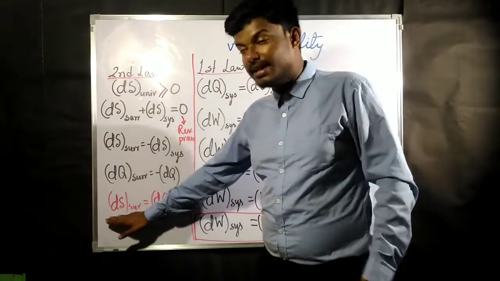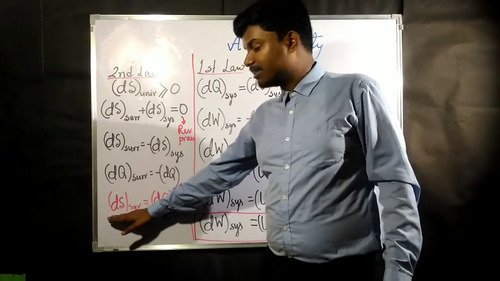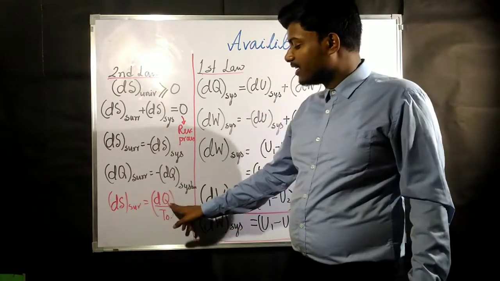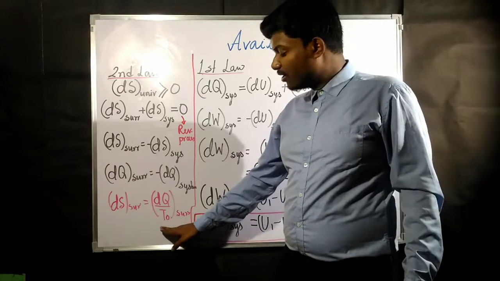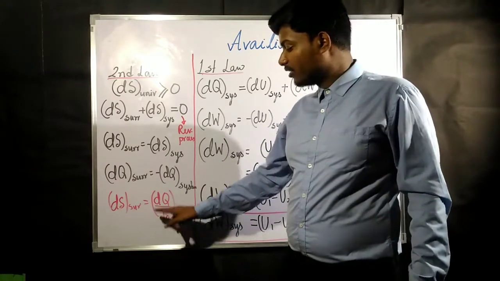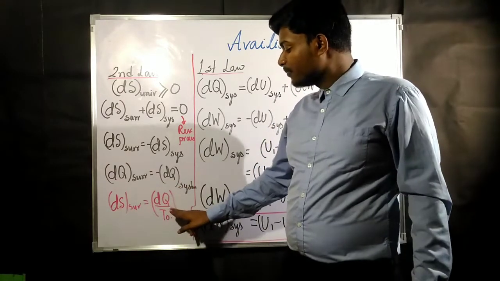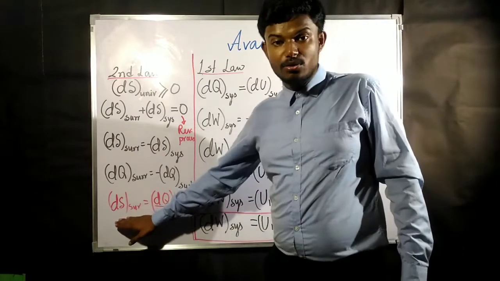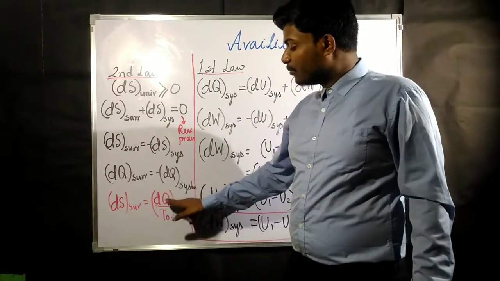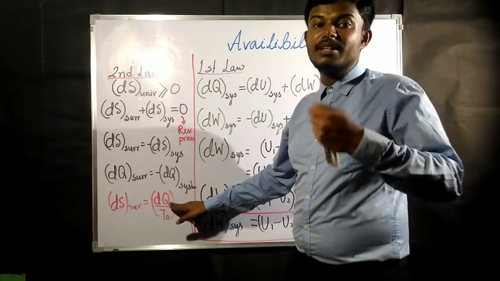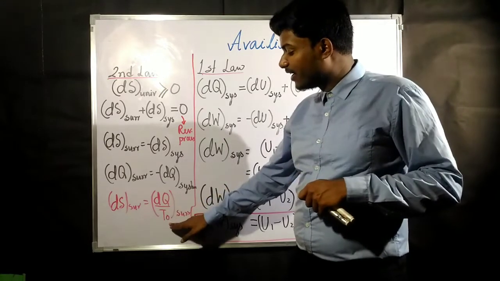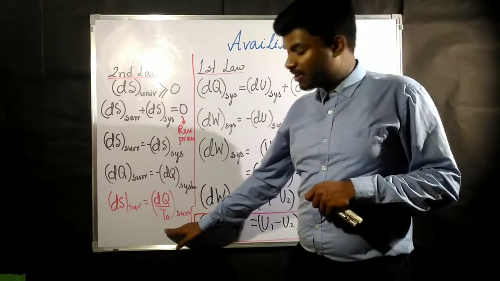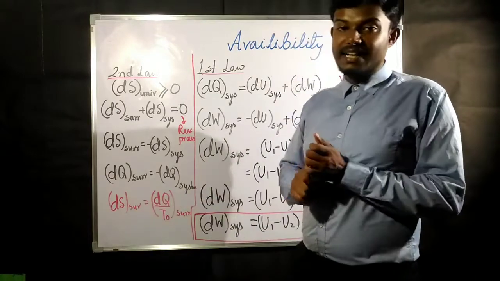And how could you find del S surrounding, or the change in entropy of the surrounding? It is nothing but dq by T naught. T naught is the atmospheric temperature. Only the surrounding entropy could be found out with the help of the heat given by or received by the surrounding divided by the temperature of the surrounding. This is going to give you del S.